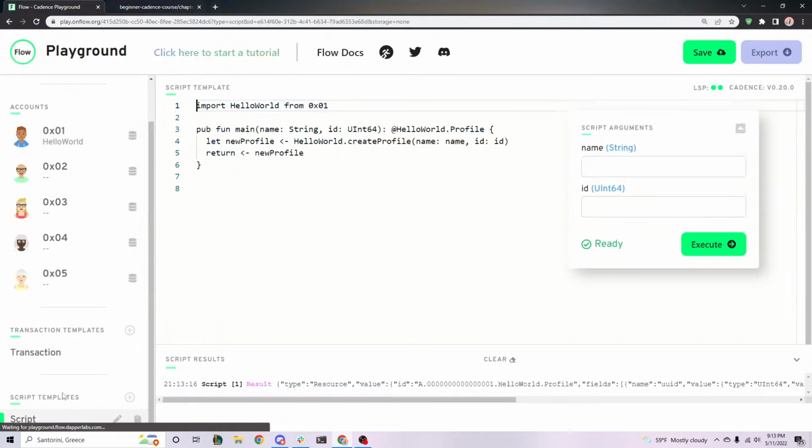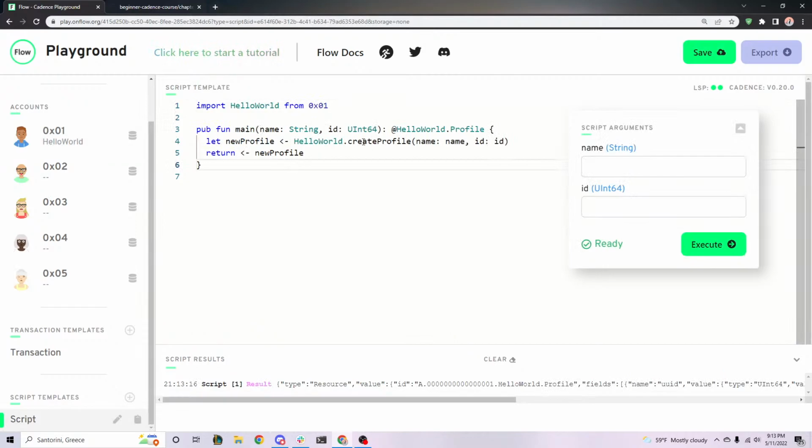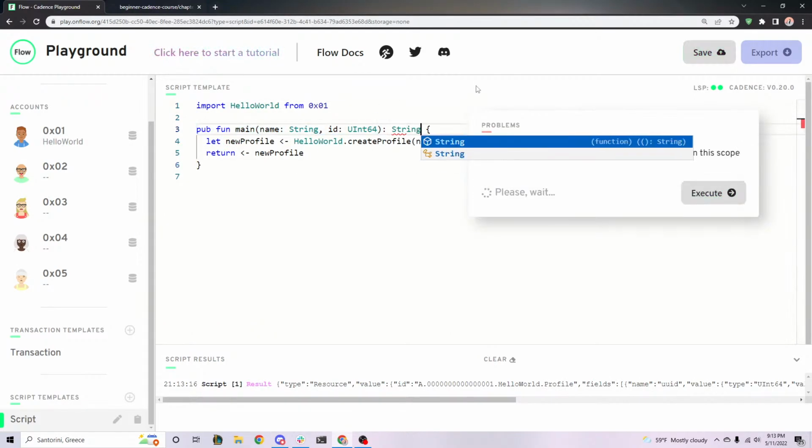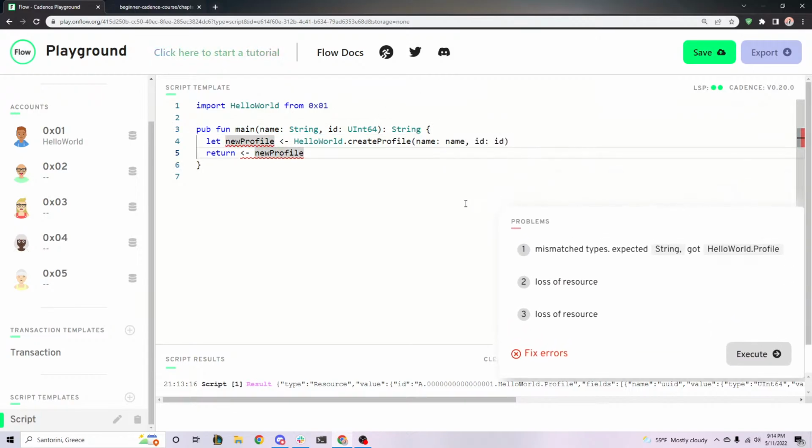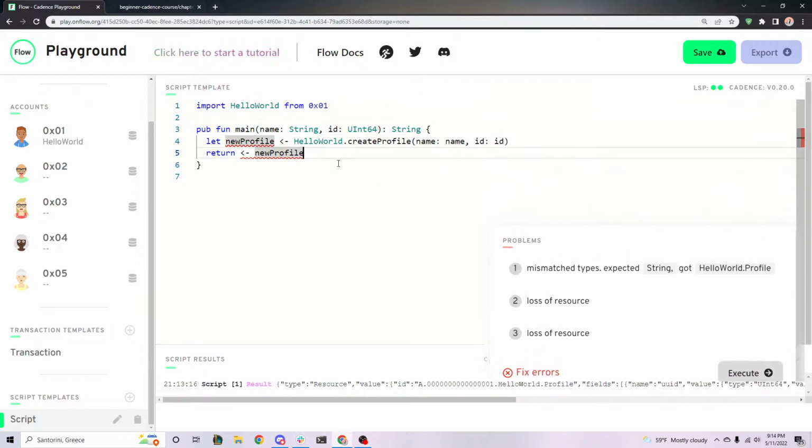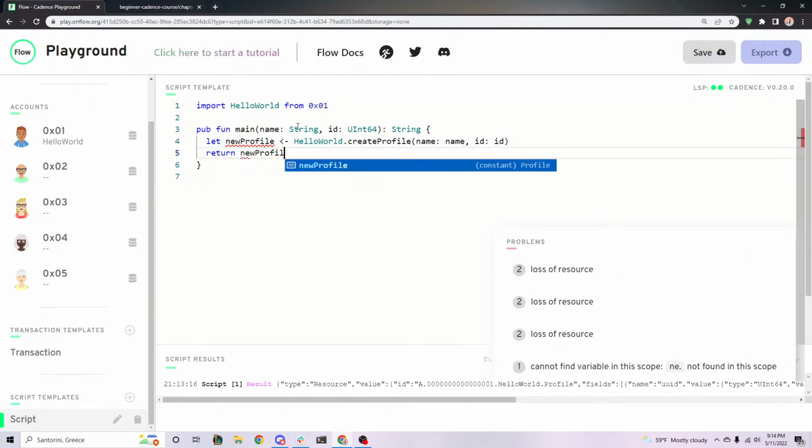Okay, so let's talk about one other thing. Let's say that we want to do something like this. So we want to return the name here. And this is kind of stupid, I don't know why you would really have this example, but let's say we're going to pass in a name and an ID here, right? We're going to create a new profile, and then we want to return new profile dot name.